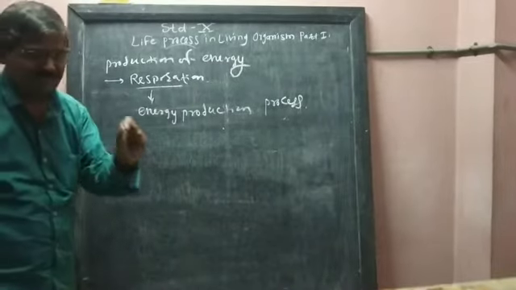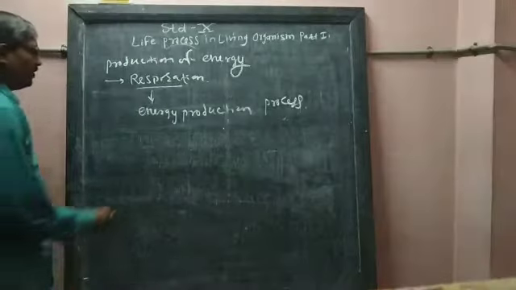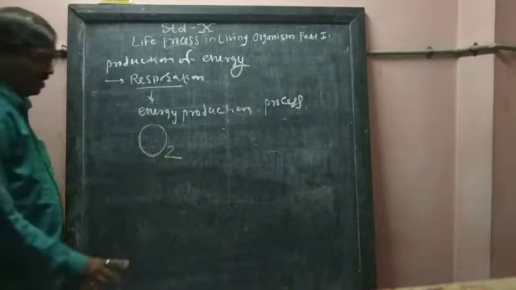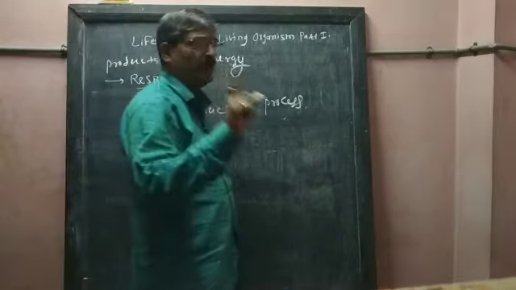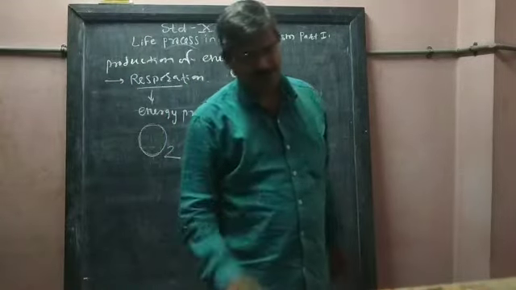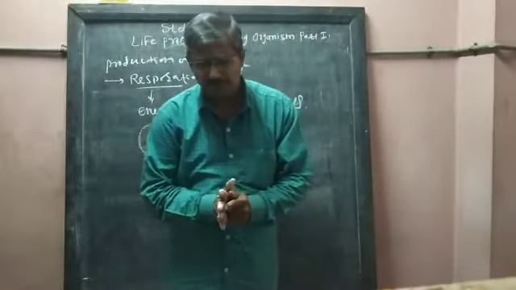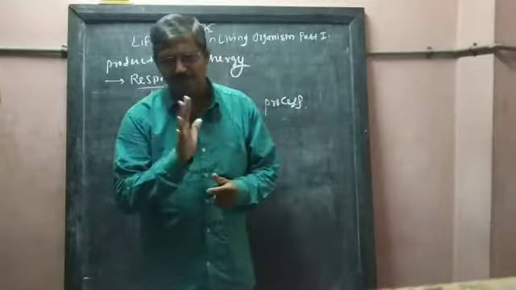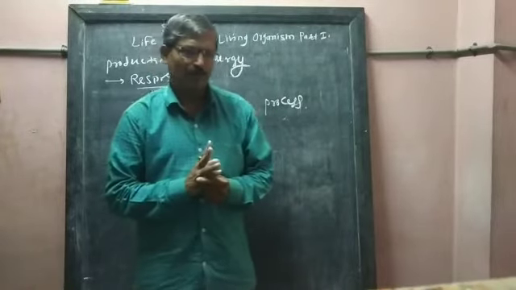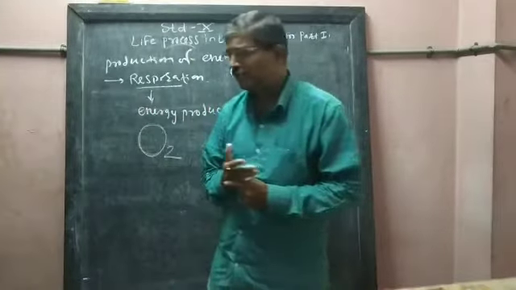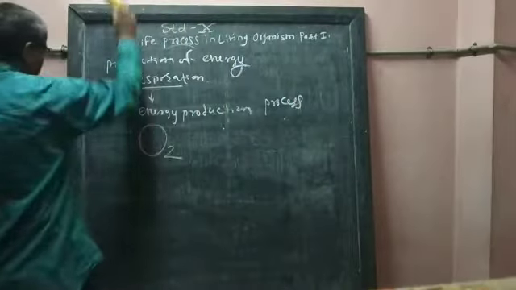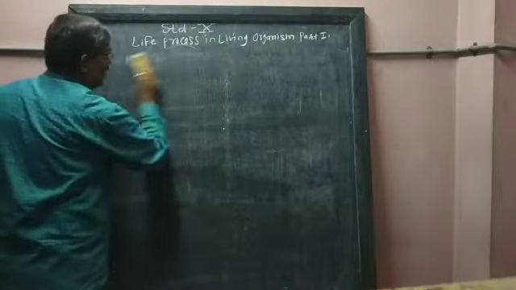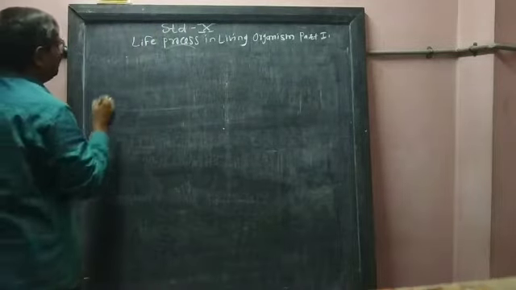Then what is necessary to produce the energy? Oxygen is the most important thing. If there is no oxygen, then we can't produce energy. So respiration in human beings or in most of the animals takes place at two levels. Which are the two levels of the respiration? One level is the body level, the respiratory system, where energy is produced.